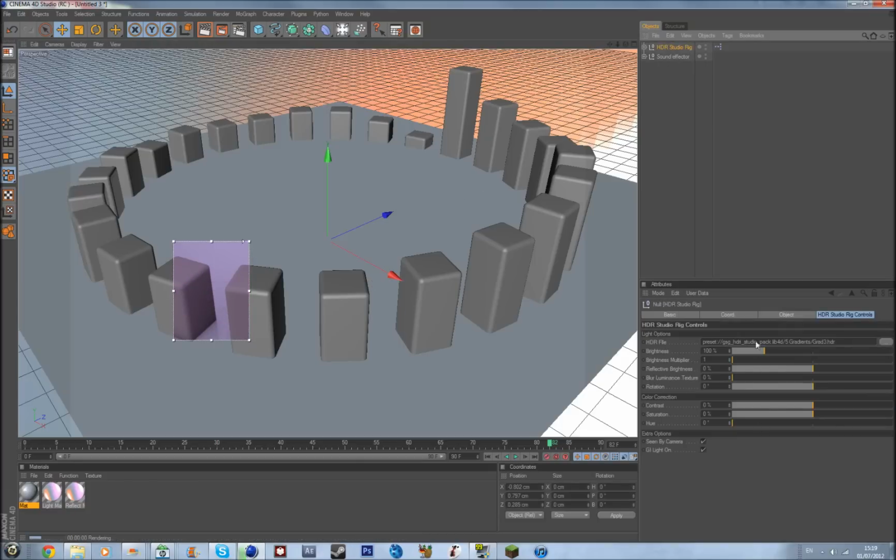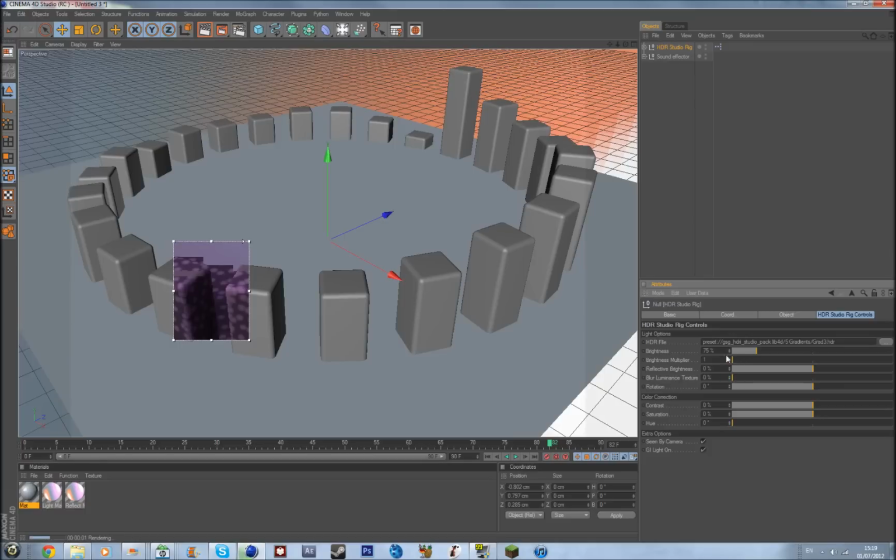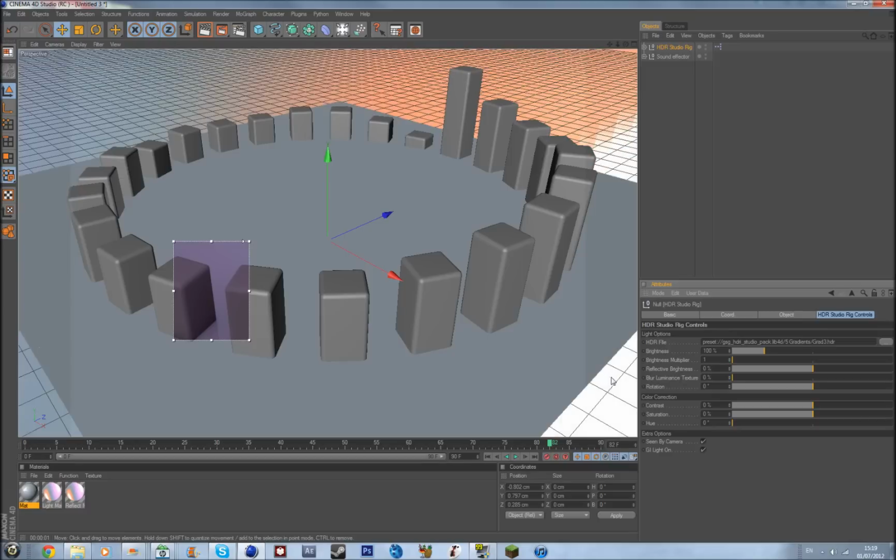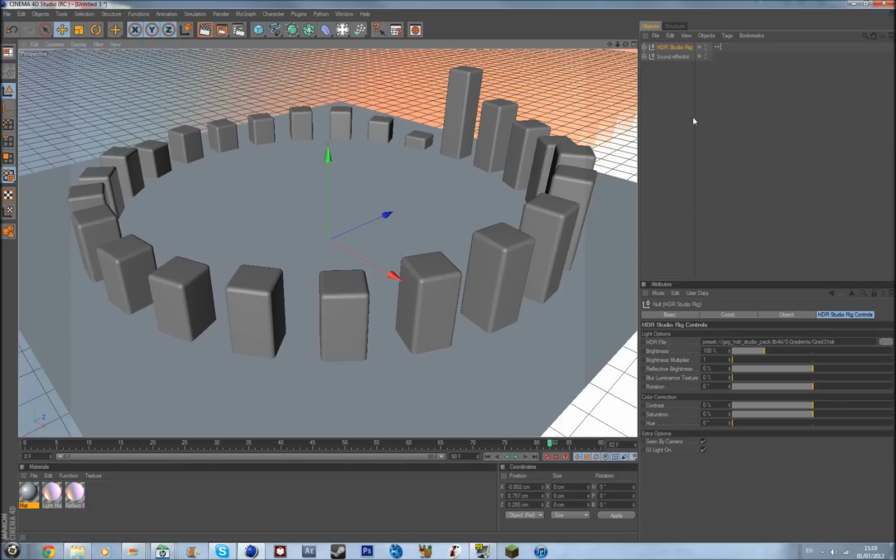I'm actually going to turn down the brightness on the HDR studio rig to about 75. Yeah, no, I'm just going to leave it at 100. I don't want to muck about with it. Okay, so now you've got this.